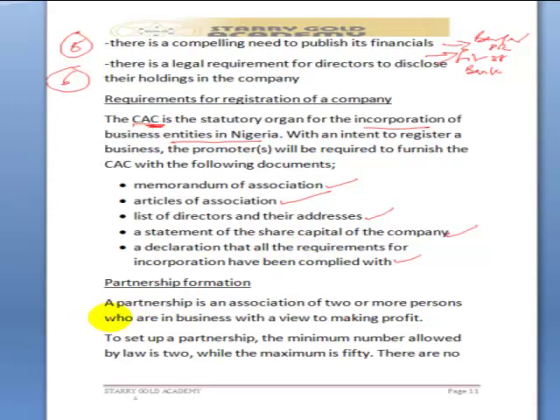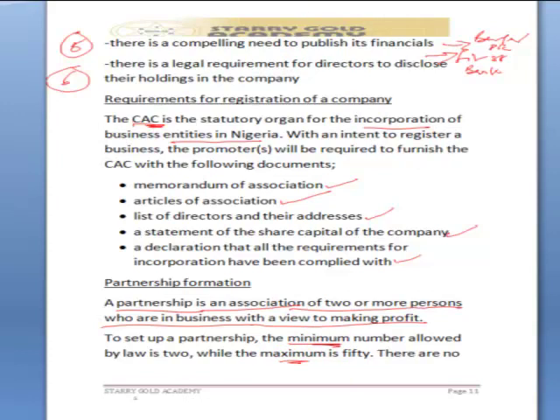And we have defined a partnership as an association of two or more persons who are in business with a view to making profit. To set up a partnership, the minimum number allowed is 2. This is important, while the maximum number is 50.